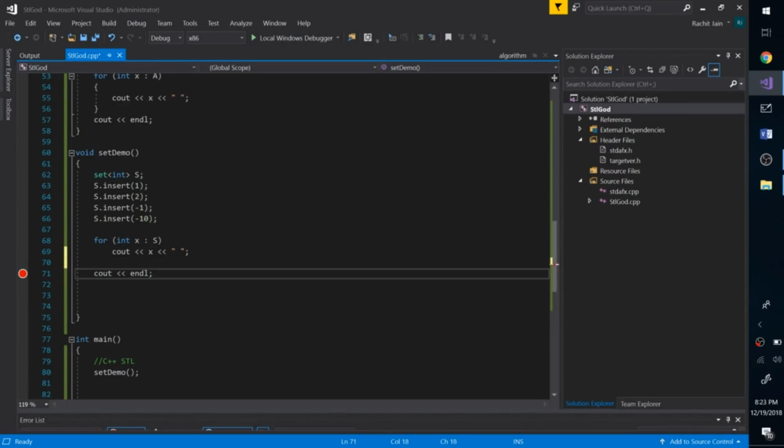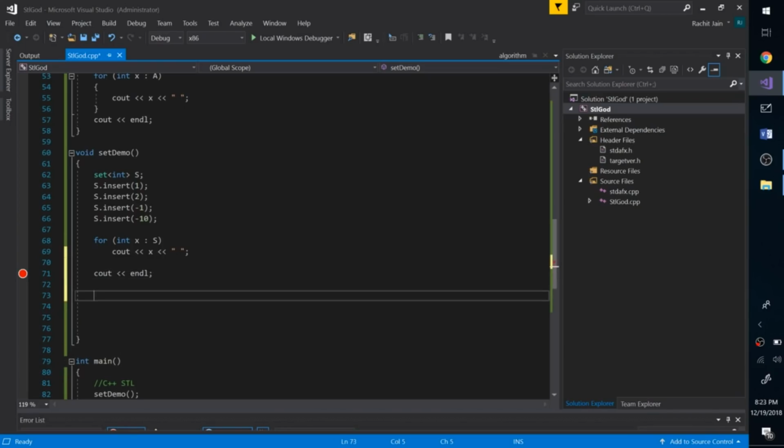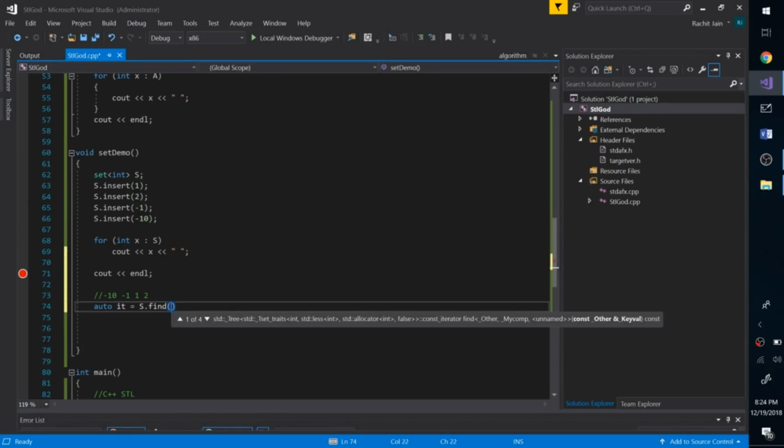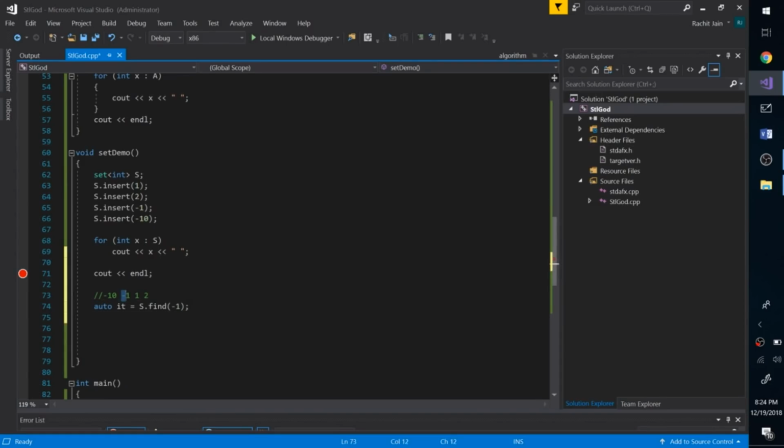So that's fine. Now what else can I do with sets? To be honest, you can do a lot of things. So now the contents of the set are -10, -1, 1 and 2. Now let's say I'm interested in finding whether -1 is present in a set or not. So what we can do is we can say auto it equal to s dot find -1. What it does is it tries to find if -1 is present. If it's present, it returns the iterator to that. So after this line it will be pointing to -1 over here.